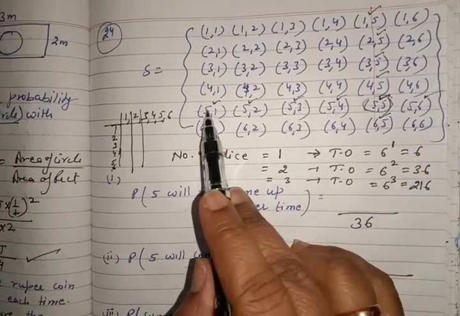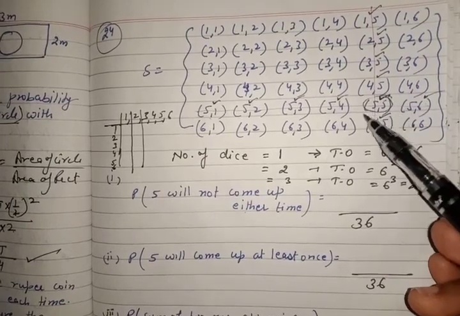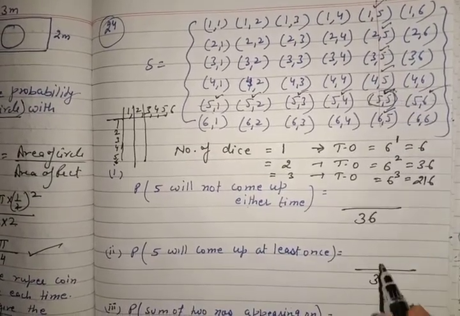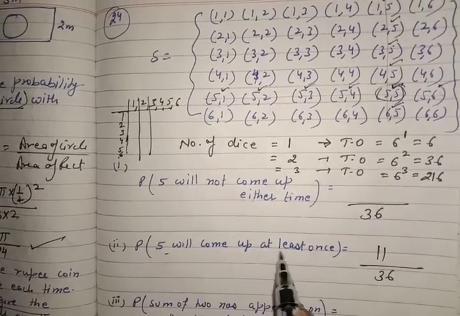You can see when I have taken horizontal line, when I have taken vertical line, I have counted this twice. So total outcomes here is 11. 5 will come up at least once.